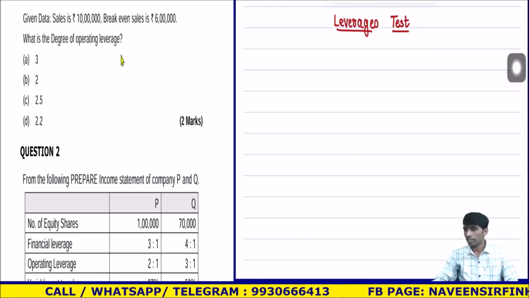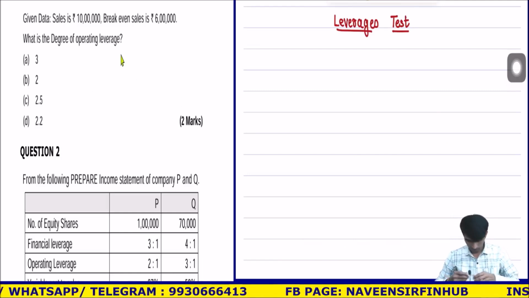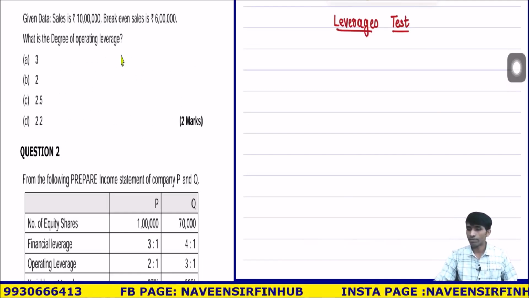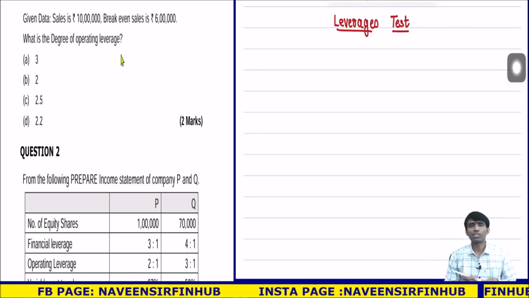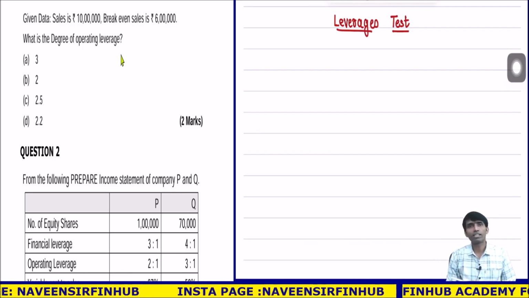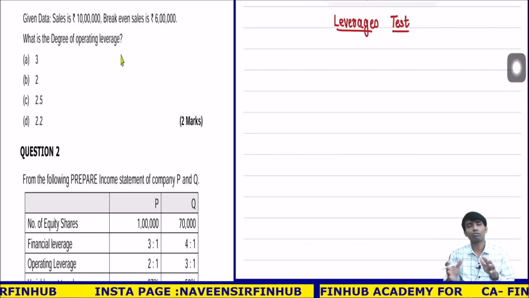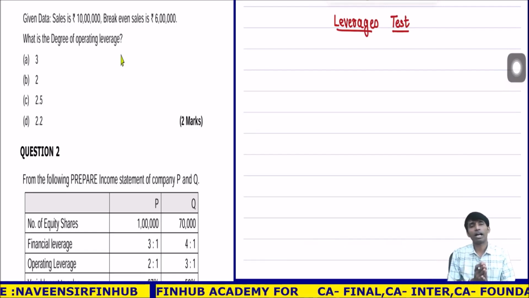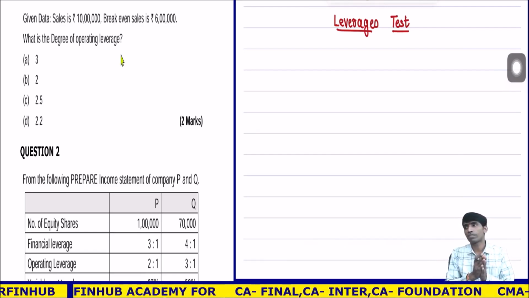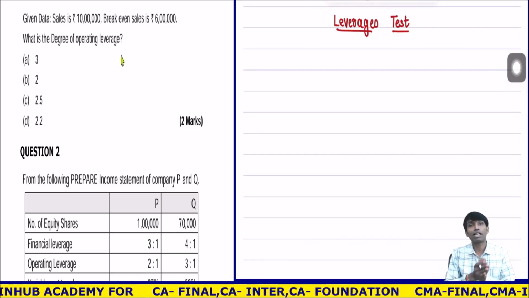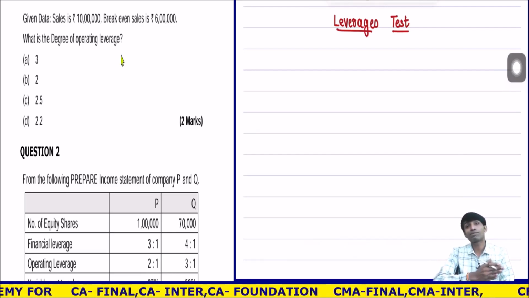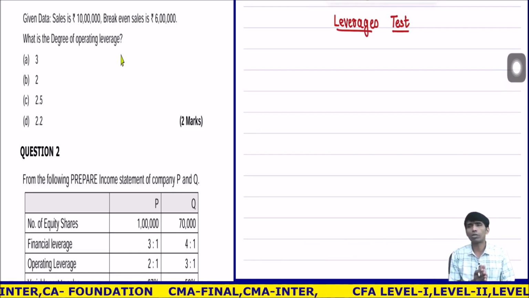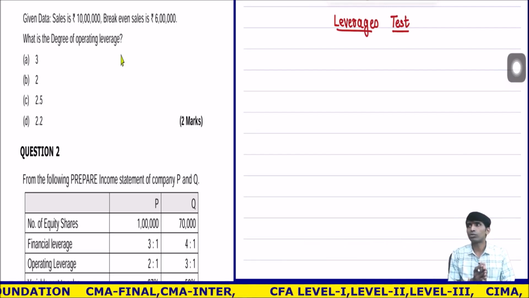Okay, let's start. This is leverages. We are going to solve the paper. Some questions were easy, some questions were difficult. Before going through this lecture, you should know all the formulas. That is the prerequisite. If it has been very long since you revised the chapter, then you should revise it so that you know the formulas. Let's do it quickly.